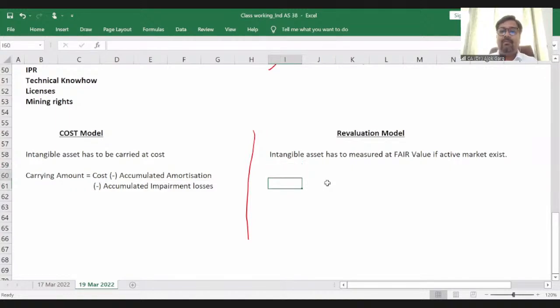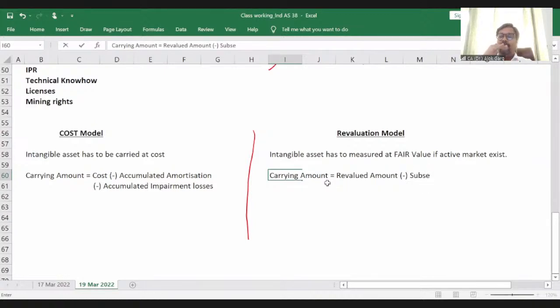And what is the carrying amount? How will the carrying amount be calculated for intangible asset using the revaluation model? Carrying amount is equal to revalued amount, because this fair value will replace your original cost. Once you have taken it to the market value, it becomes your today's value.